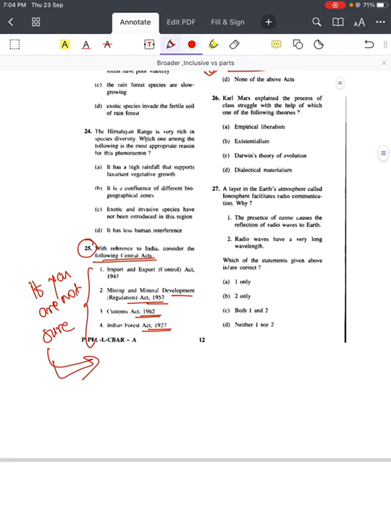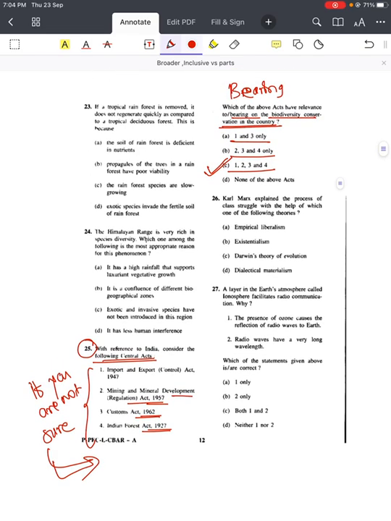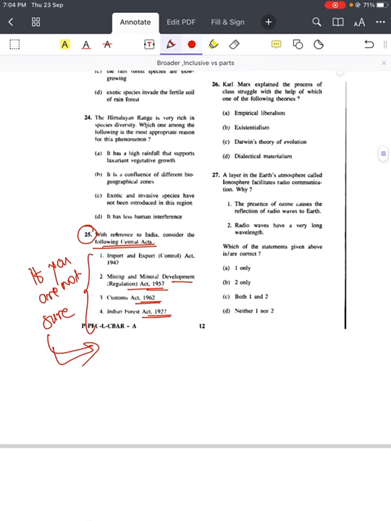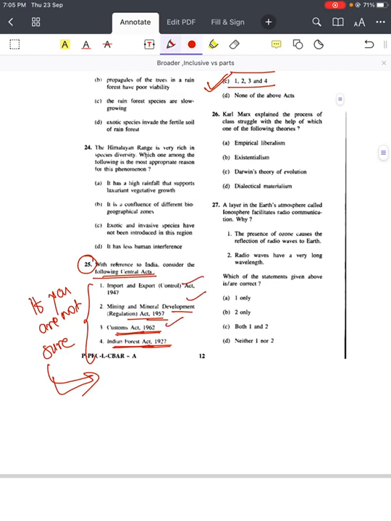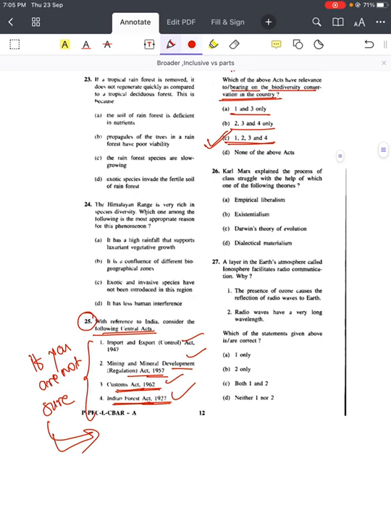Import and Export Control Act, yes, definitely that can control import and export of species, like there is smuggling. Then Mining and Mineral Development Regulation Act, yes, mining in the important biogeographical areas can affect. Then Customs Act, customs duty itself is to control illegal trade and smuggling. Then Indian Forest Act itself is for conservation. That's why 1, 2, 3 and 4. So answer is C, 1, 2, 3 and 4. Then we will move on to the next question.